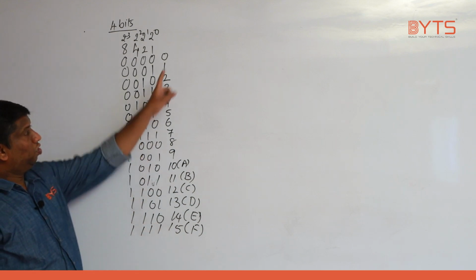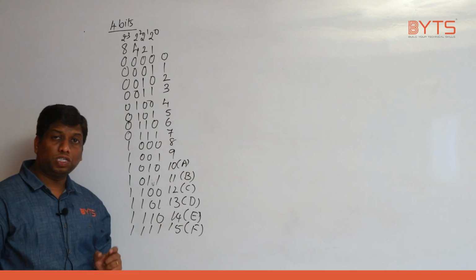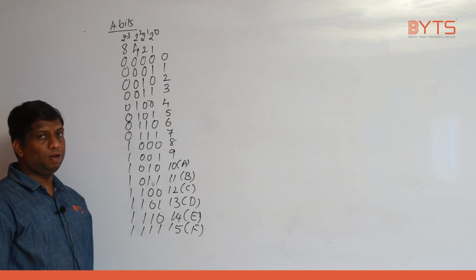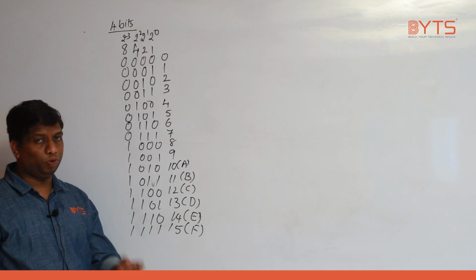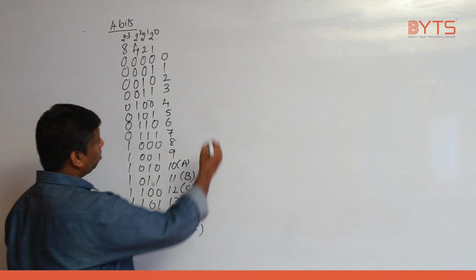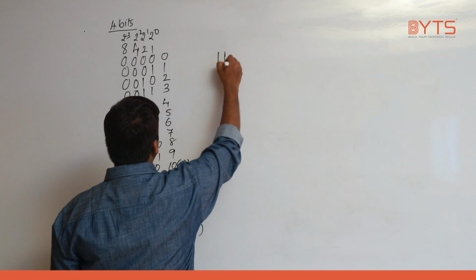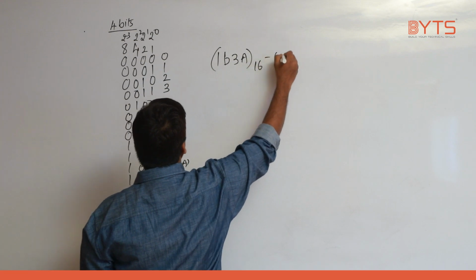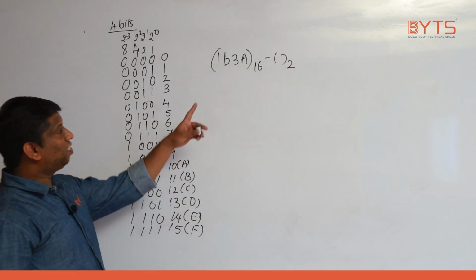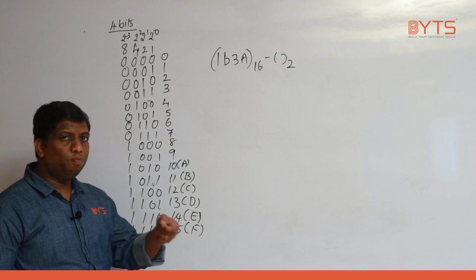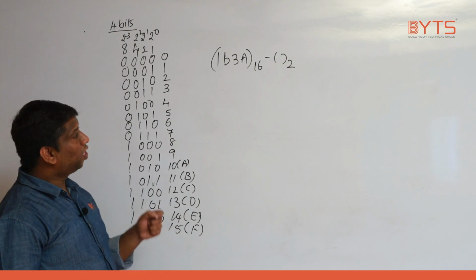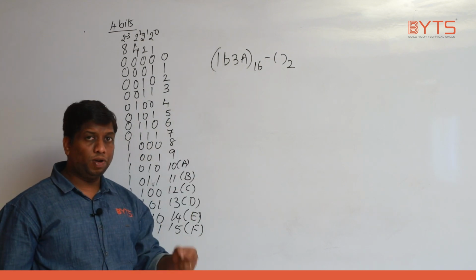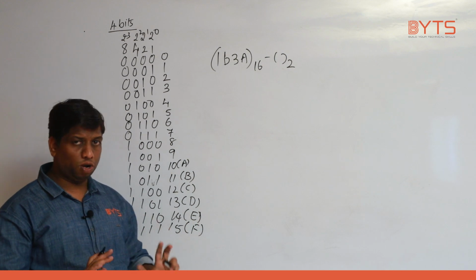Now see, 0 to 9, A to F is which number system? Hexadecimal number system. If I want to represent the hexadecimal number system, I need to depend on 4 bits. Now we'll see a question for you. 1 B 3 A, base 16 to base 2. Can you please tell what this conversion is? Hexadecimal to binary. Can I write a small b here? Yes. Can I write a capital A? Yes. Alphabetical A to F, whichever way you want, you can write. Not a problem at all, right?